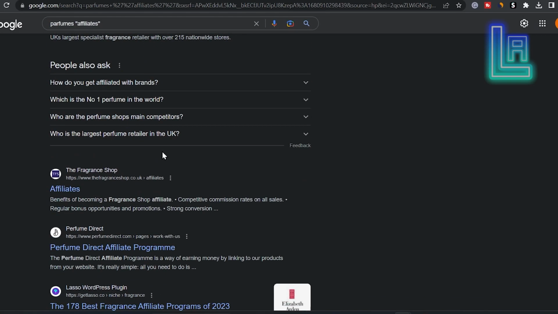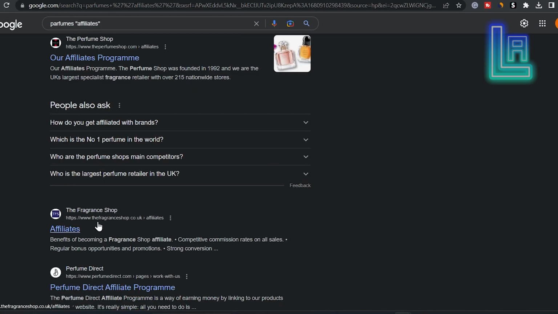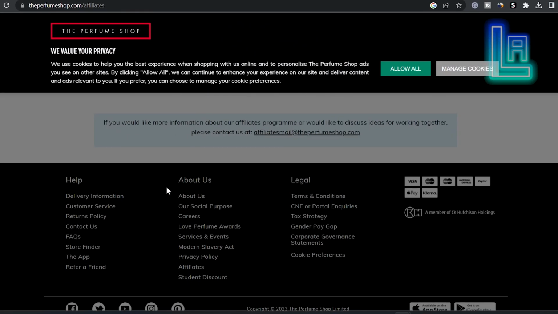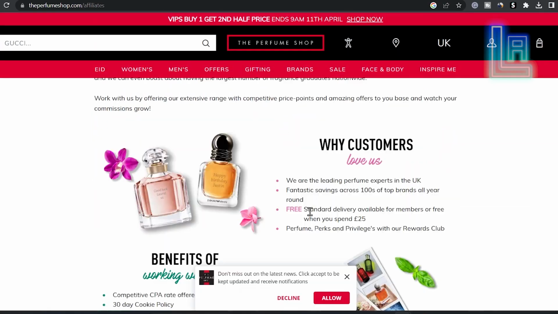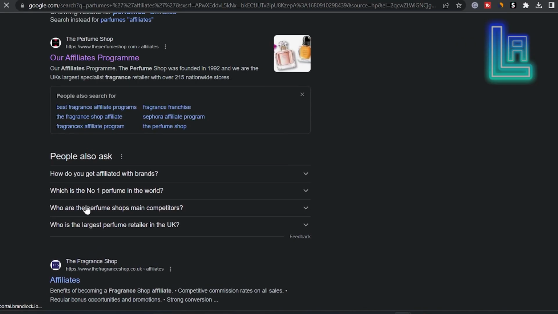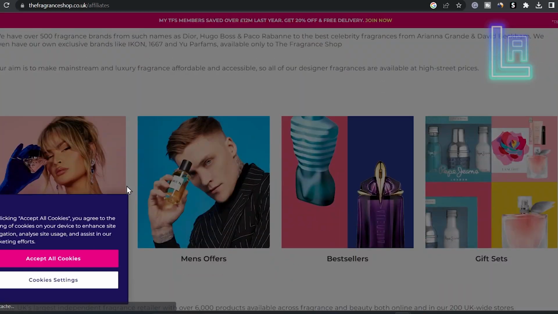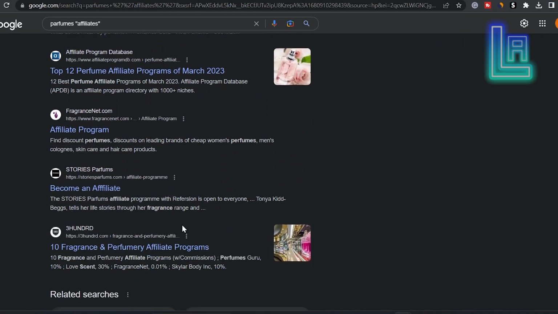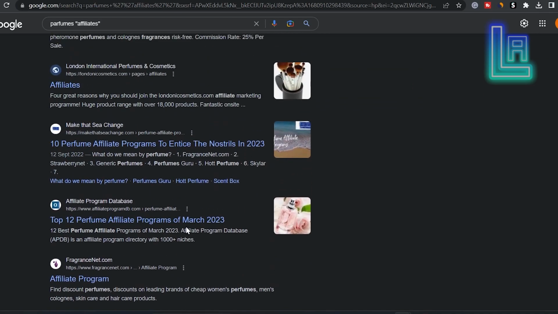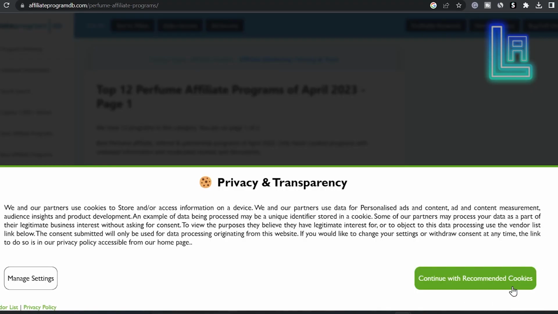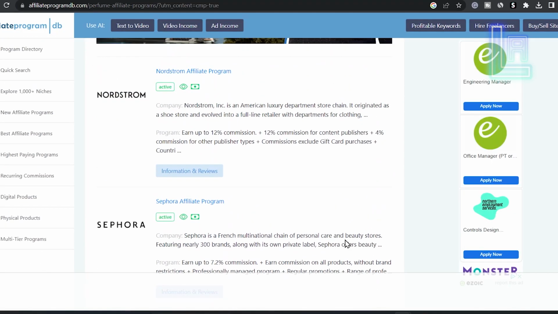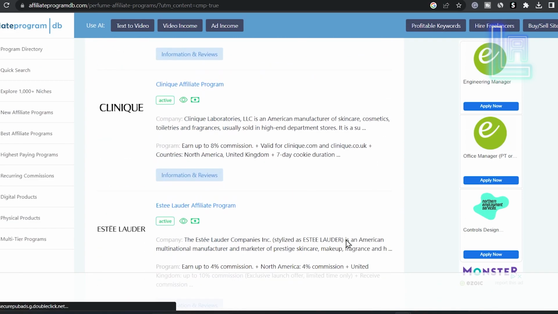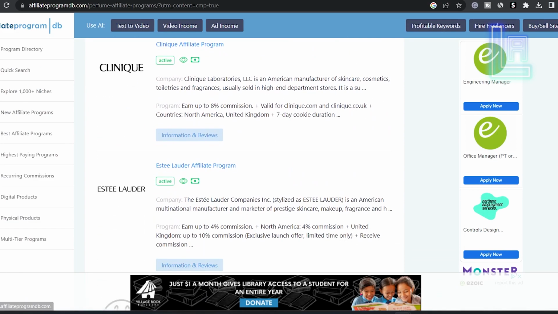and now you can find websites where you can register as an affiliate to promote different perfumes. You can see here the Perfume Shop. You can read all the details here. Now, another website here, and you can look at all these websites. You also find blogs like top 12 perfume affiliate programs. So here is a list with different websites where you can become an affiliate.